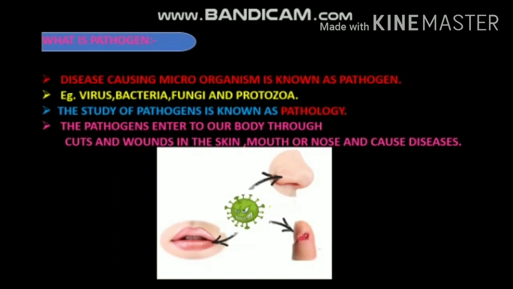And the pathogens enter our body through cuts and wounds in the skin, or the mouth or nose, and cause diseases. For example, flu, which is caused by a virus and the disease spreads through air. So when a patient sneezes, the droplets containing virus enter the healthy person when he breathes. That is the reason we are still wearing masks to avoid the coronavirus entering our body. So let us learn some diseases which are caused by microorganisms in human beings, animals and plants.